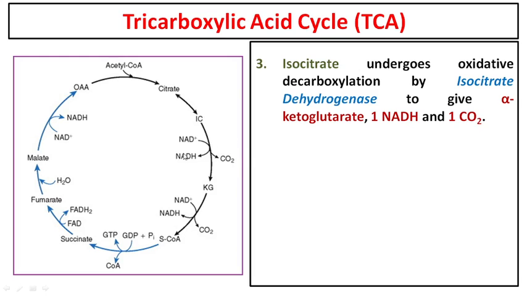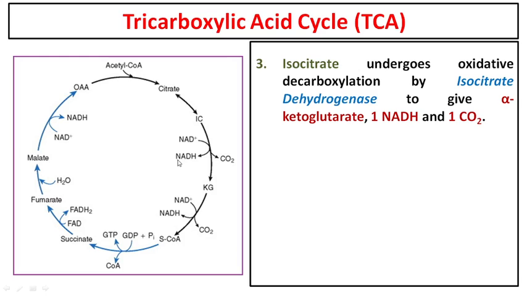Again oxidative, because the hydrogen and electrons from this isocitrate are removed. So isocitrate becomes oxidized and one carbon dioxide is removed. So there is decarboxylation. There is oxidation and there is decarboxylation. So it is called oxidative decarboxylation of isocitrate, and it gives you alpha ketoglutarate. Clear? So along with alpha KG, you are getting one carbon dioxide and one NADH.